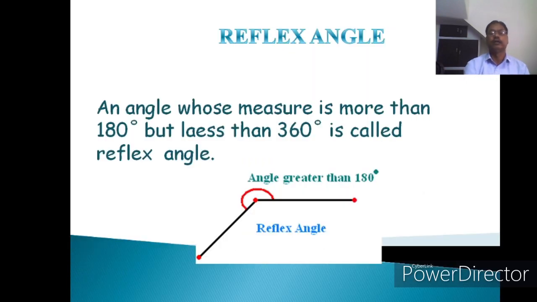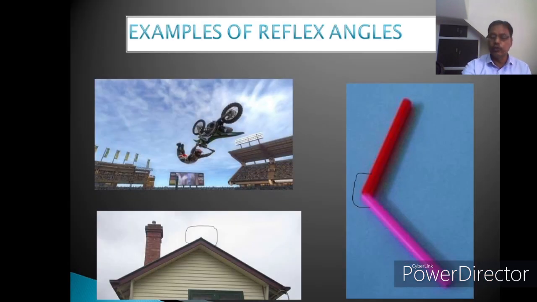Now reflex angle, again a range. An angle whose measure is more than 180 degrees but less than 360 degrees is called a reflex angle. This is called a reflex angle, between 180 and 360 degrees. These are the figures shown here. They are showing the reflex angle. You see here, this is the reflex angle and this is the reflex angle. Understand? And here, in the body of the man you can see a reflex angle.